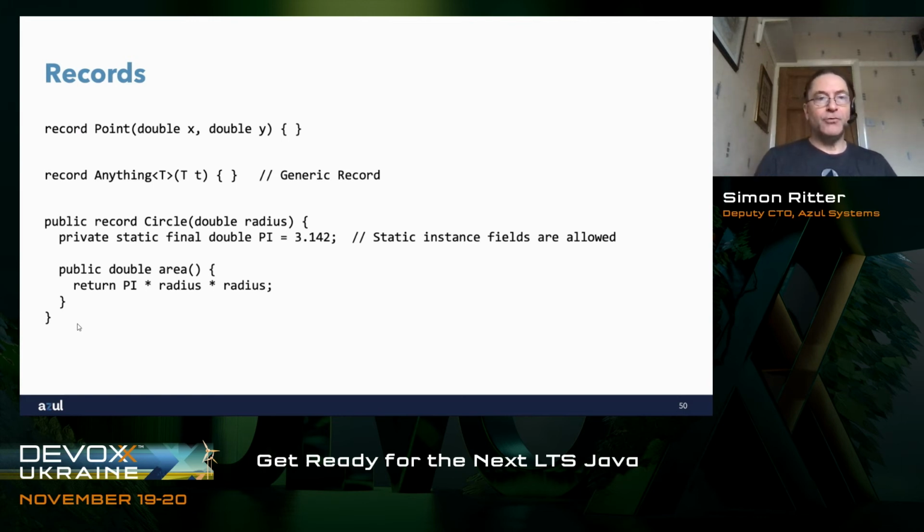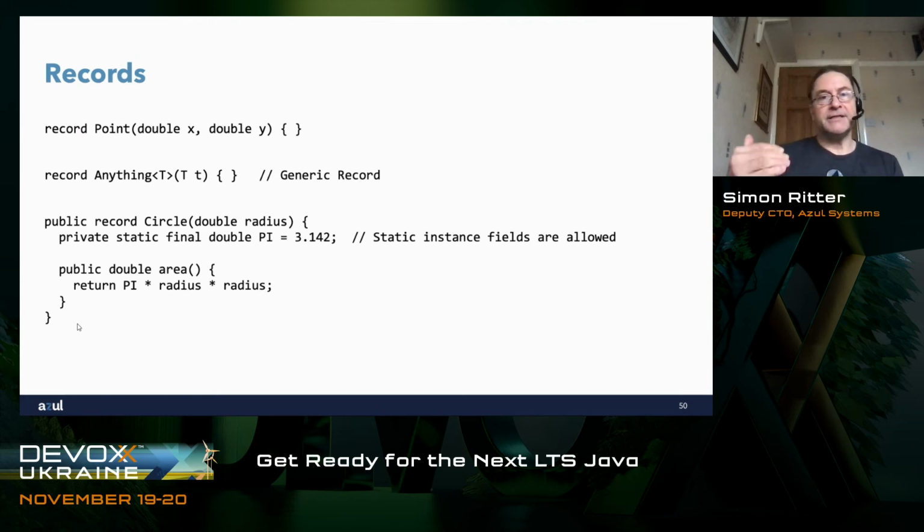Here I've got a record called circle, which stores 1 value, which is the radius. I want to have a method in there which is going to calculate the area of the circle. To do that, I define my own method called area, which returns double, and within that I'm going to calculate the area using pi r squared. I could have other methods that are going to calculate maybe the circumference of the circle, and so I need pi to be available.